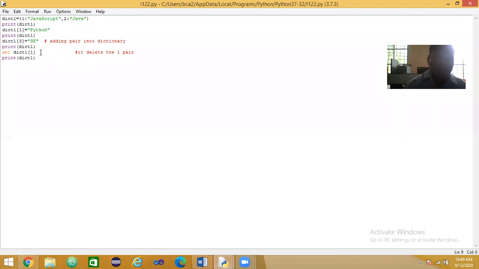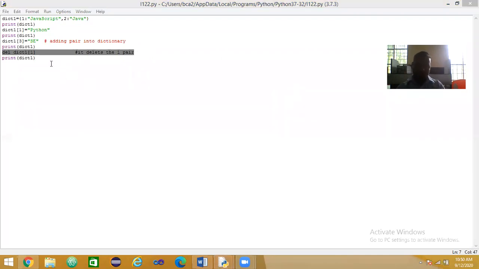See what I am doing in this statement, I am deleting the first pair of the dictionary, which is 1 colon Python. And what is the remaining part of the dictionary? What is the output of the fourth printf? Anybody respond to me?